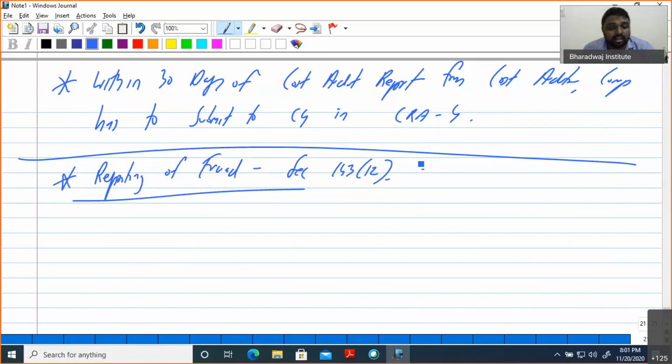That means if the cost auditor, while undergoing the cost audit, finds any fraud or any such activities, he has to report. He has to give it first, within 45 days, to the board of directors. If the board of directors' reply is not satisfactory, he can inform directly in another 15 days. So the total time period will come to 60 days. This is the reporting of fraud under Section 143(12).